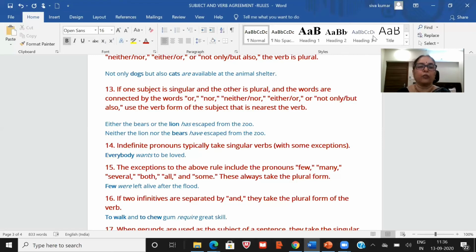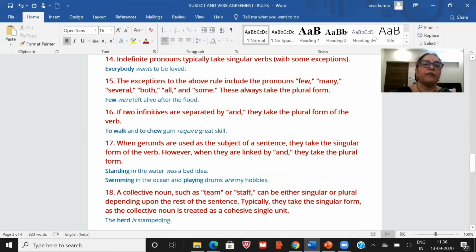Now look at the 14th one. Indefinite pronouns typically take a singular verb with some exceptions. There are few exceptions. Everybody wants to be loved. So here everybody is again singular, "wants". So indefinite pronoun, we are not talking about anyone, that is not definite. So indefinite pronoun, everybody, we are taking it as singular and we have to use the singular verb only, "wants". Okay, now look at that 15th one.